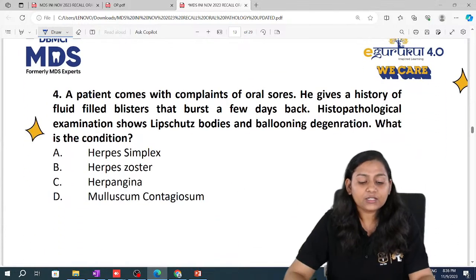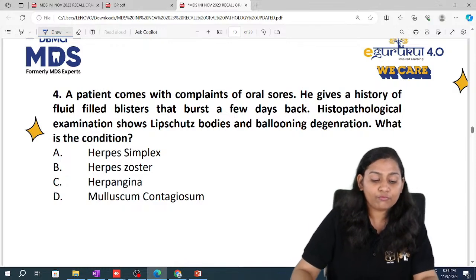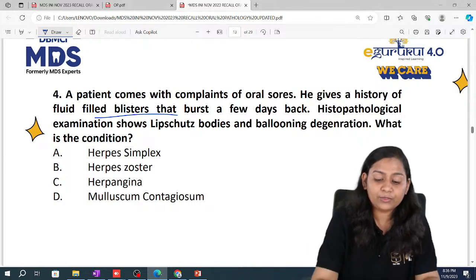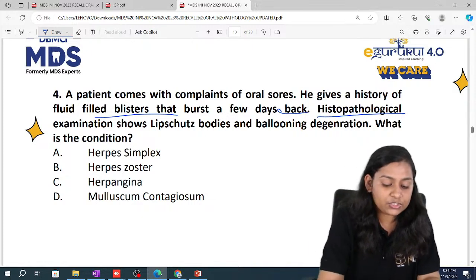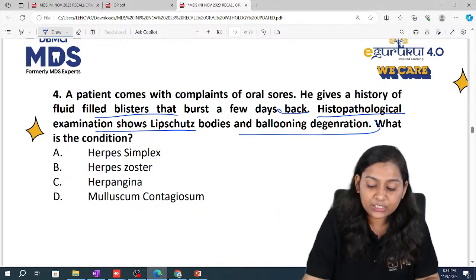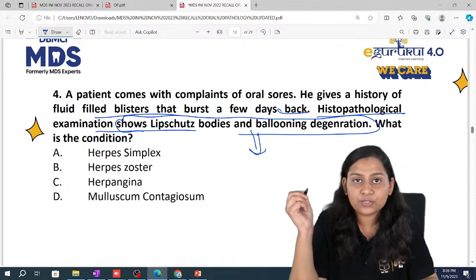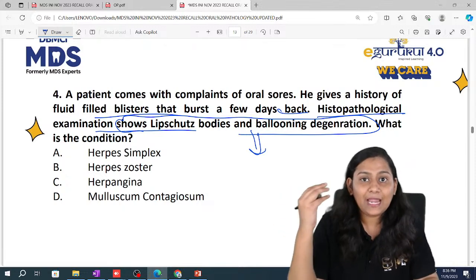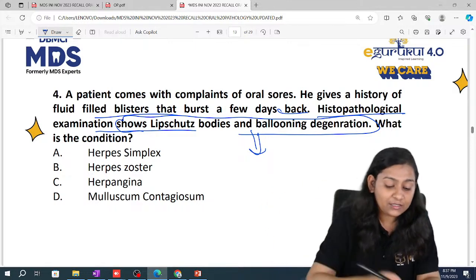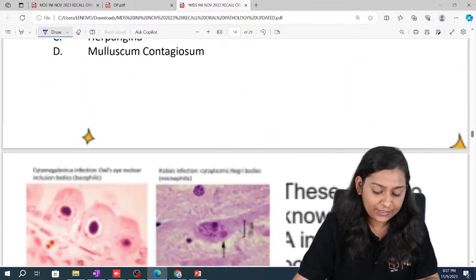Now, a patient comes with a complaint of oral sores. He gives a history of fluid-filled vesicles and blisters that burst a few days back. Histopathological examination shows Lipschitz bodies and ballooning degeneration. So based on this, we will mark our option. Lipschitz bodies and ballooning degeneration are most commonly seen in herpes simplex virus.